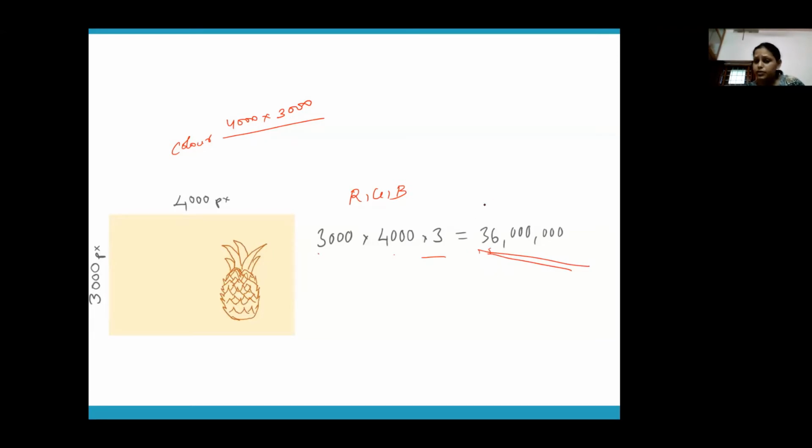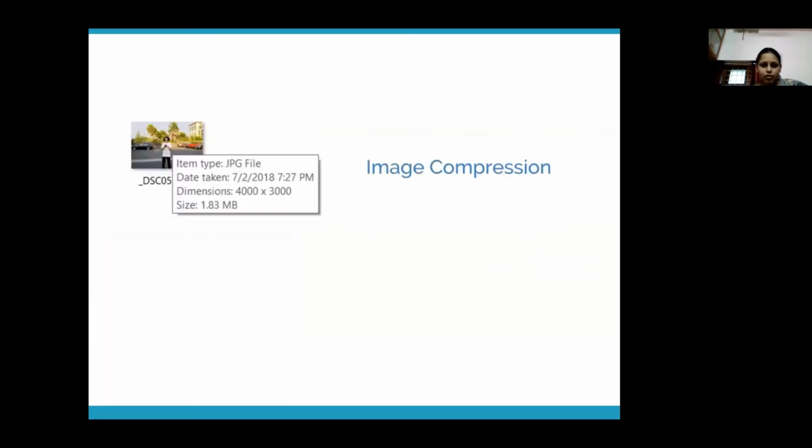And just imagine you're taking one byte to represent every pixel. Suppose you're taking up 8 bits or 1 byte to represent each of these pixels. How much size will you require for storing this image somewhere? 36 megabytes, right? But that is a very huge number. Normally when you see JPG images, see this is also a JPG image. I've just taken a screenshot of the thumbnail. This is a JPG image with dimensions 4000 into 3000. But look at the file size. The size is only 1.83 MB. It is not 36 megabytes.